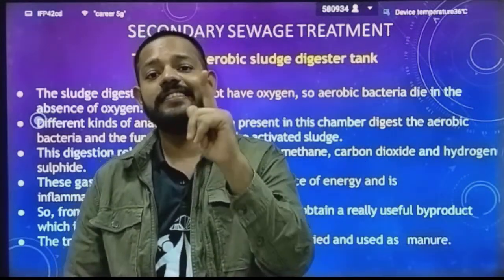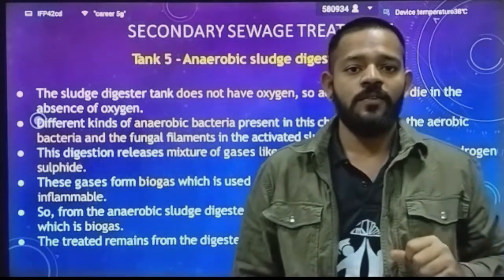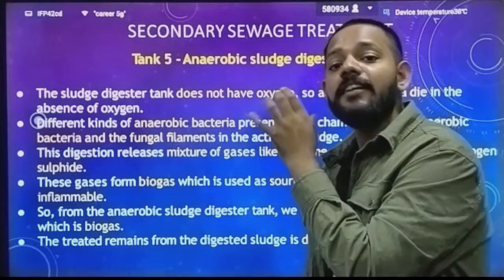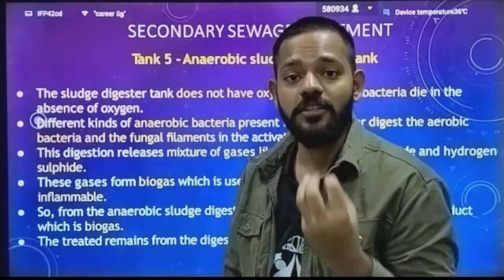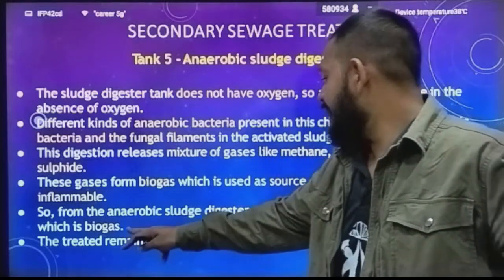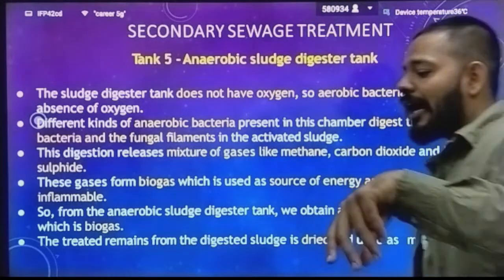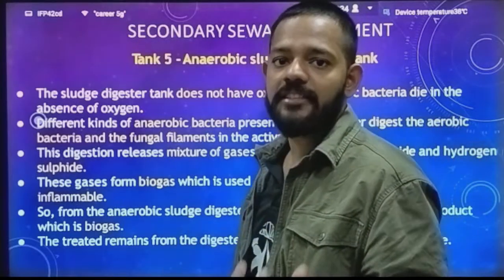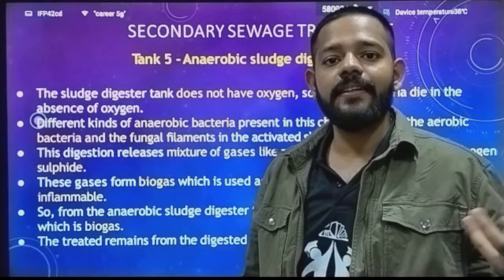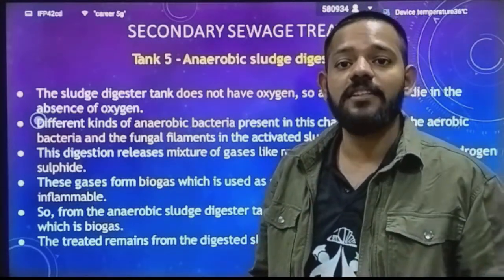Okay, and again your sewage treatment plant is a zero waste procedure. Even we are using that activated sludge, that is the waste product, to produce something useful, that is your biogas. So the treated remains from the digested sludge is dried and used as a manure. Now after the production of the biogas, the remaining part of that activated sludge is dried and sent to use as a manure, as a biofertilizer.